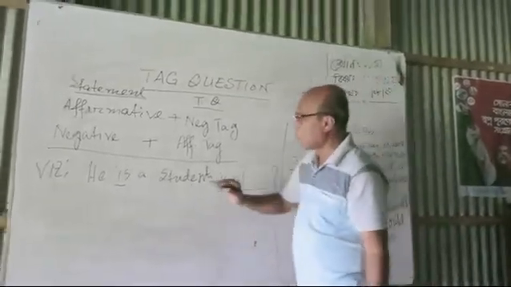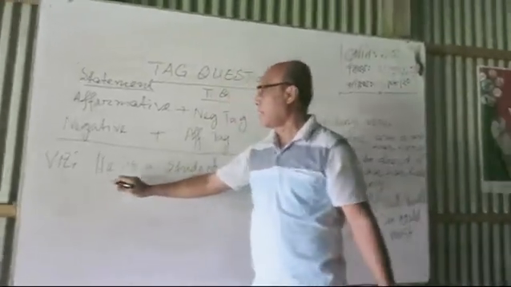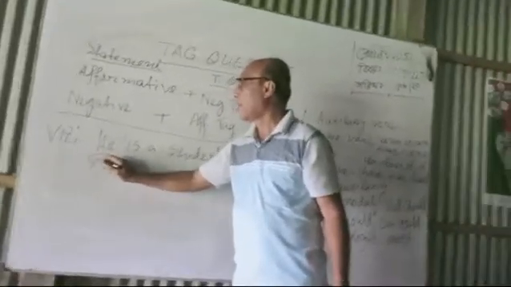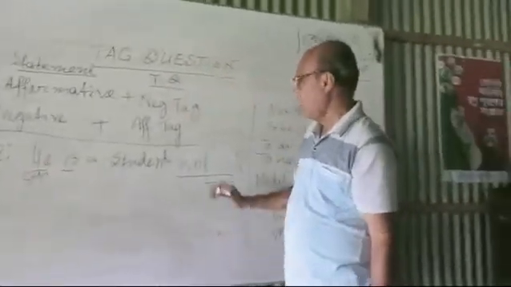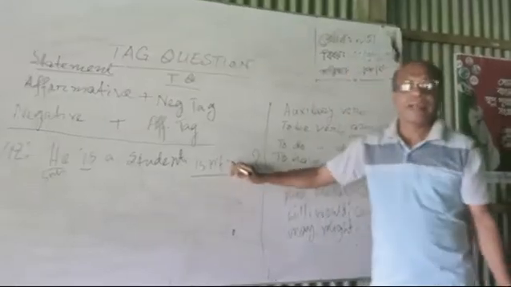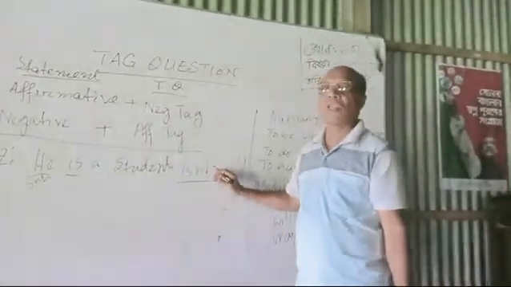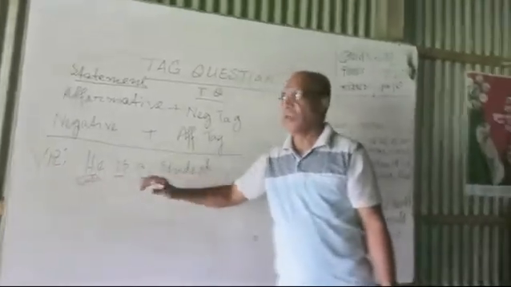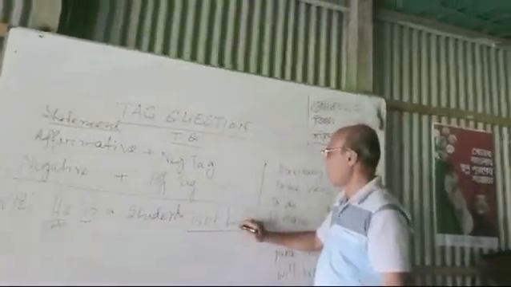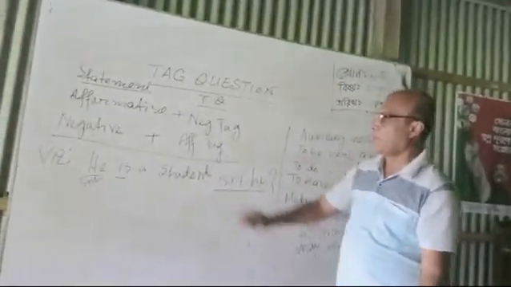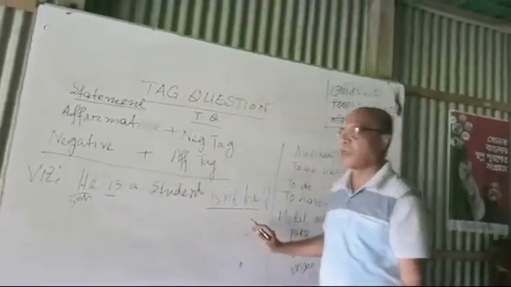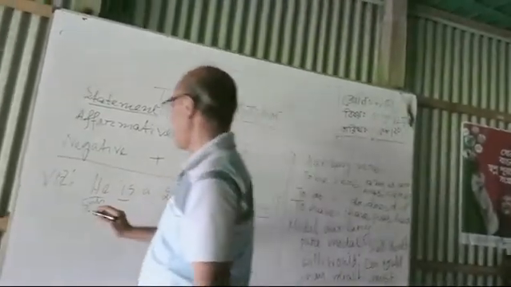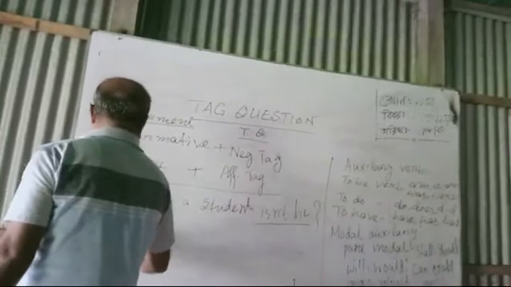Then we will write down the subject. This is the subject. And in case of adding a tag question, you must write down the pronoun of the subject. If it is a pronoun, then you have to write it as it is. If there is a noun, you should write down the pronoun instead. Now see with another example.